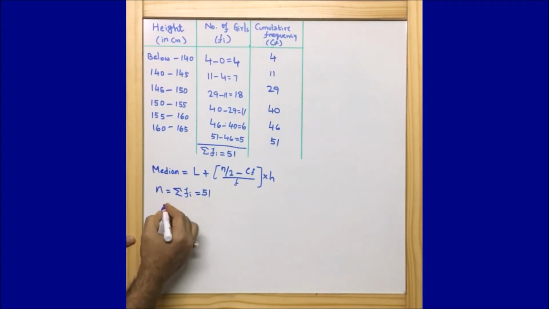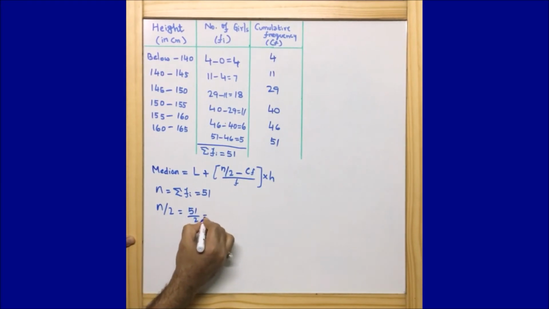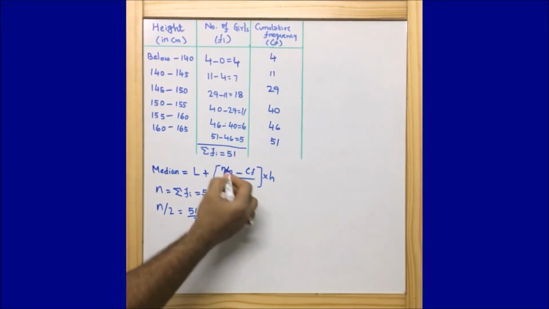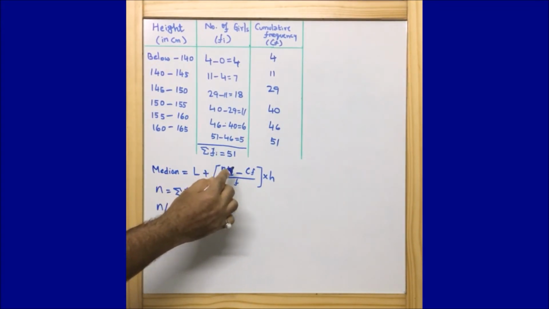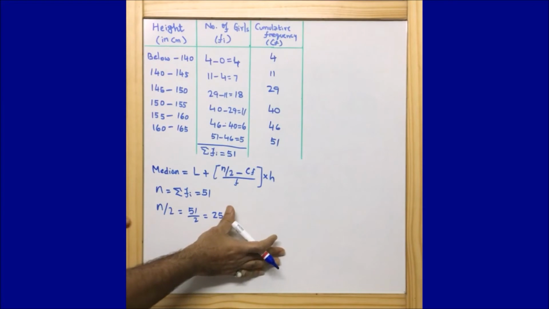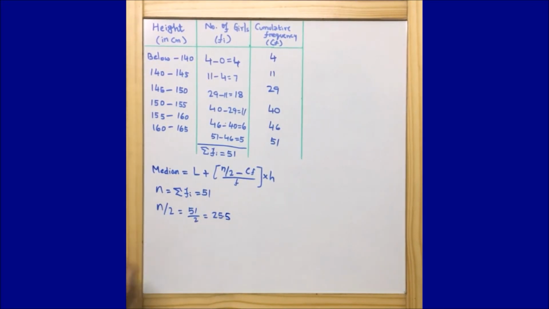Now n by 2 is nothing but 51 by 2, that is equal to 25.5. From the formula, we are able to find the value of n by 2. That is one thing that we got.